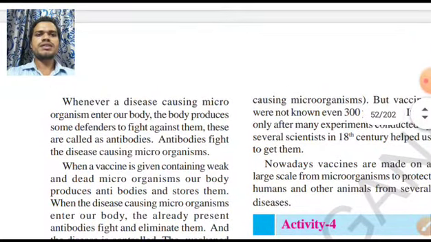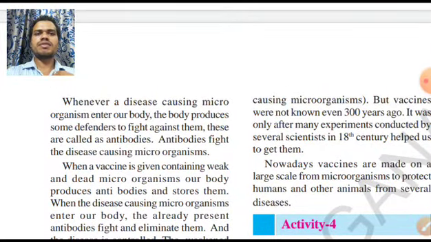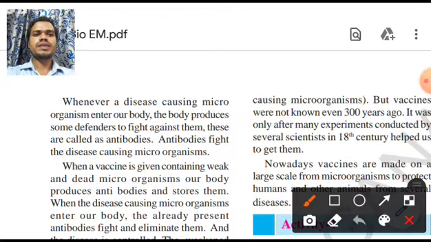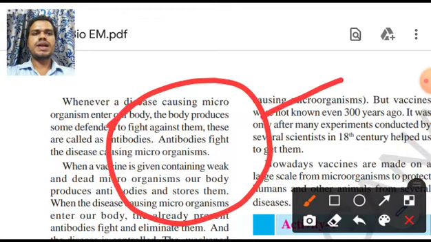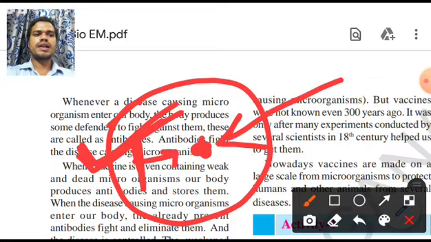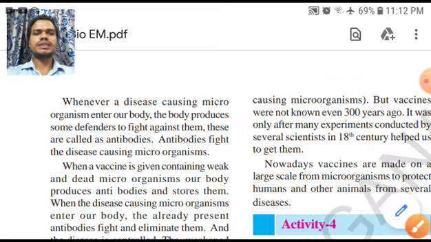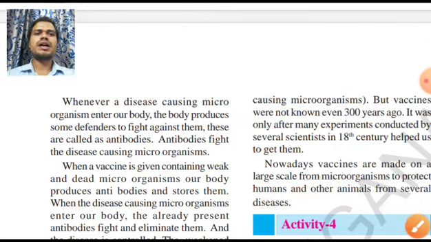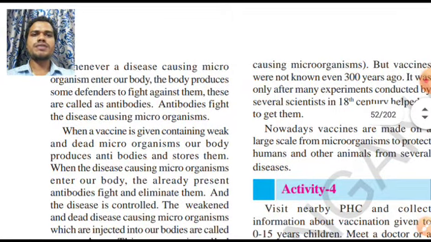Now whenever disease-causing microorganisms get inside our body, the body produces some defenders to fight against them. These are called antibodies. Imagine that this is your body. If bacteria come into your body, there should be soldier-like structures to fight against them. What are these cells called? Antibodies. They are just like police or army persons. Antibodies fight with disease-causing microorganisms.